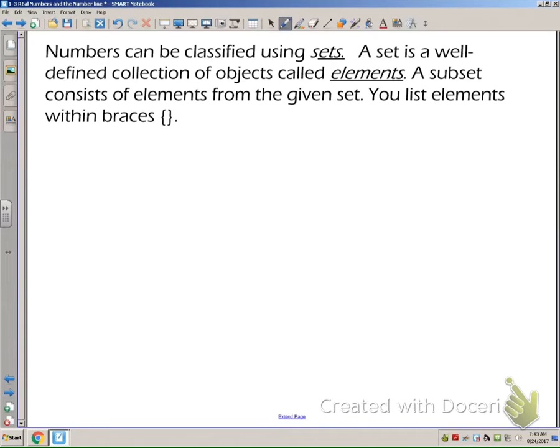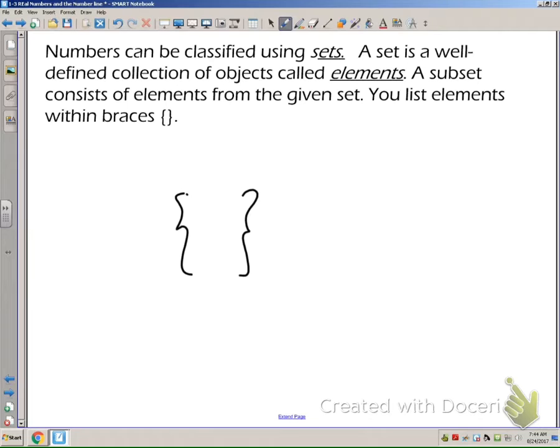Okay, we classify numbers using sets. And a set is nothing more than a well-defined collection of objects. And these objects are called elements of the set. A subset is a set that consists of the elements from the given set, and you can list the set with these braces, these little squiggly things, and you'll get good at writing them. I always get asked, how do I write them? You'll know by the end of the year.